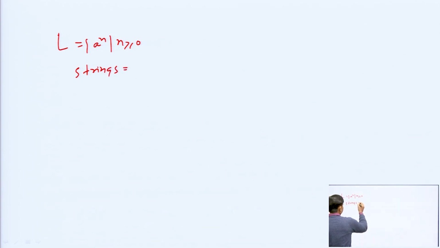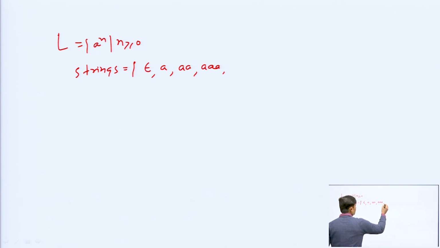See here, L is a to the power n, n greater than equal to 0. Here, what strings are generated by this language? Strings are minimum epsilon, then A, double A, triple A, then 4 A's, like that this will go to an infinite number of A. And for this language we can design a finite automata, also a push down automata, also a Turing machine.